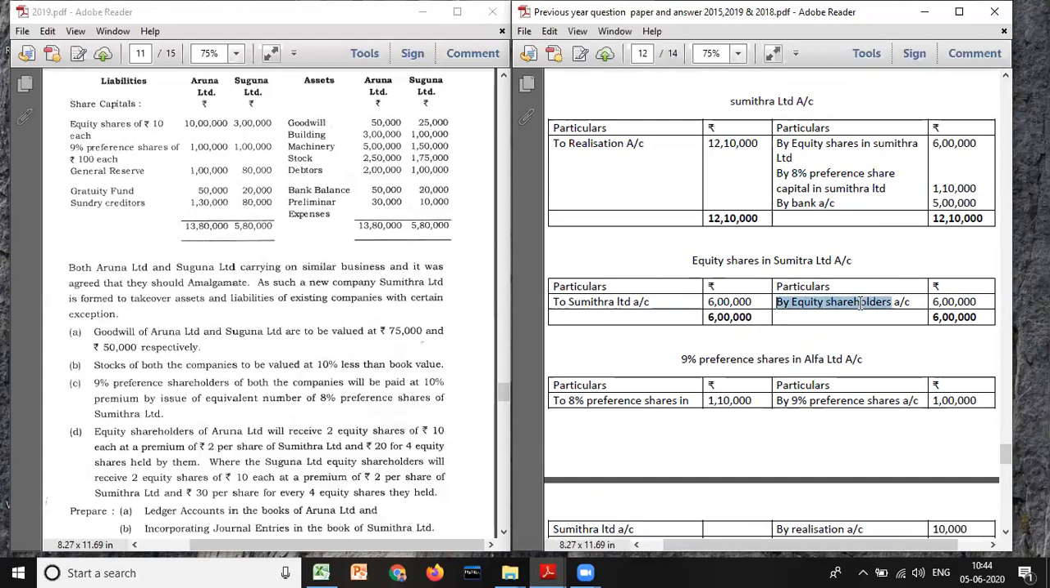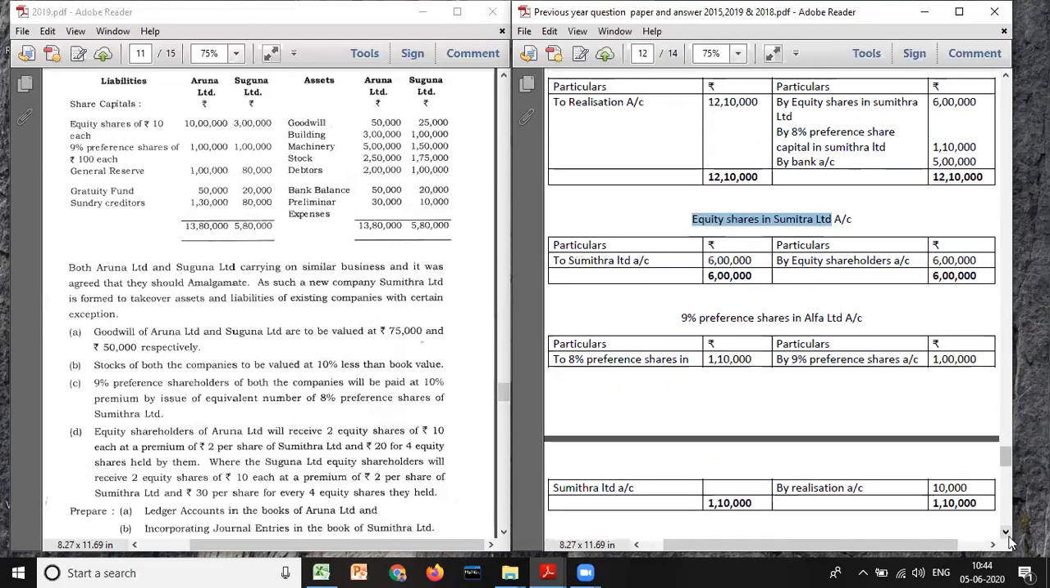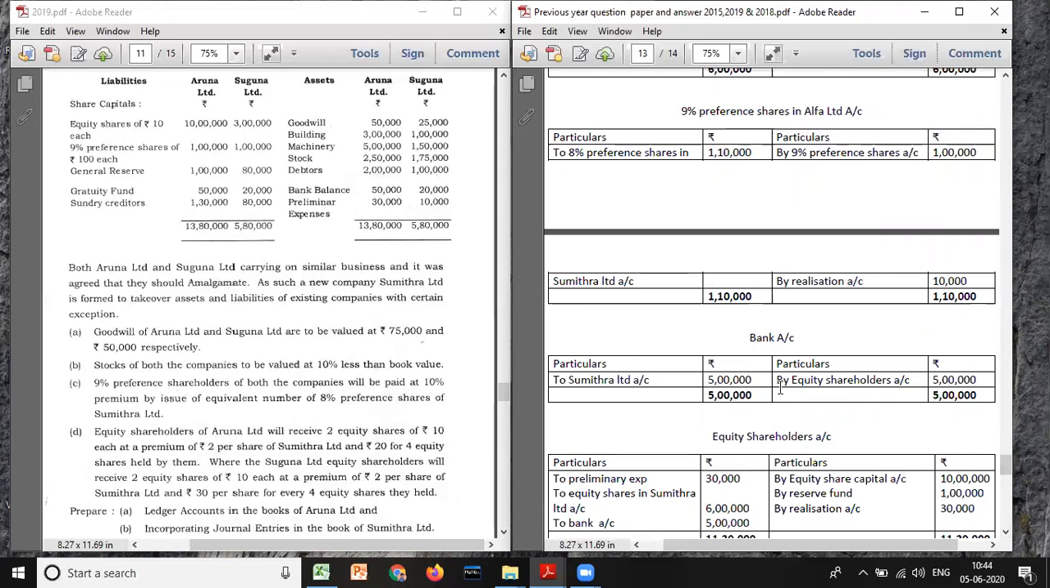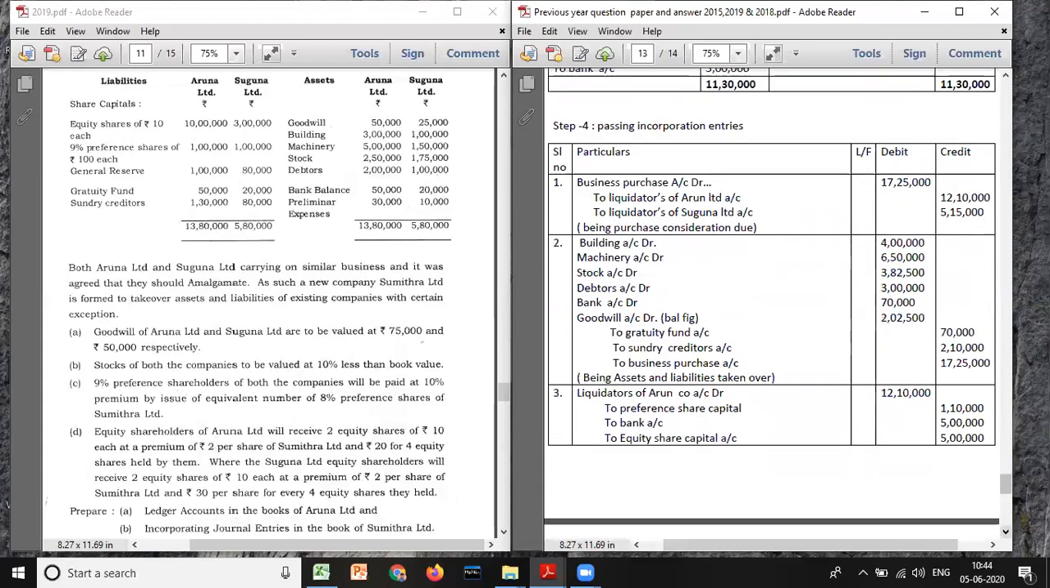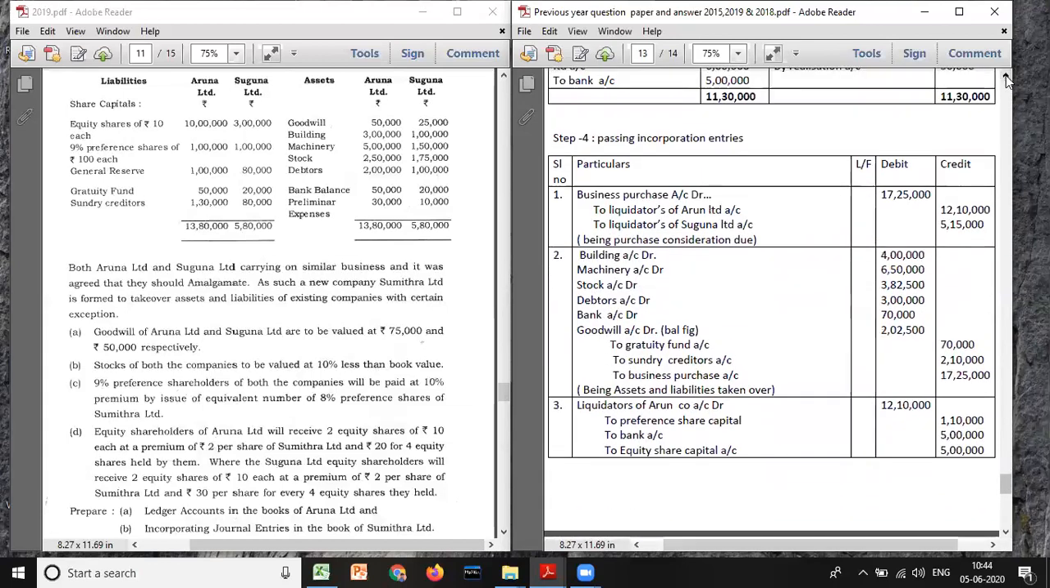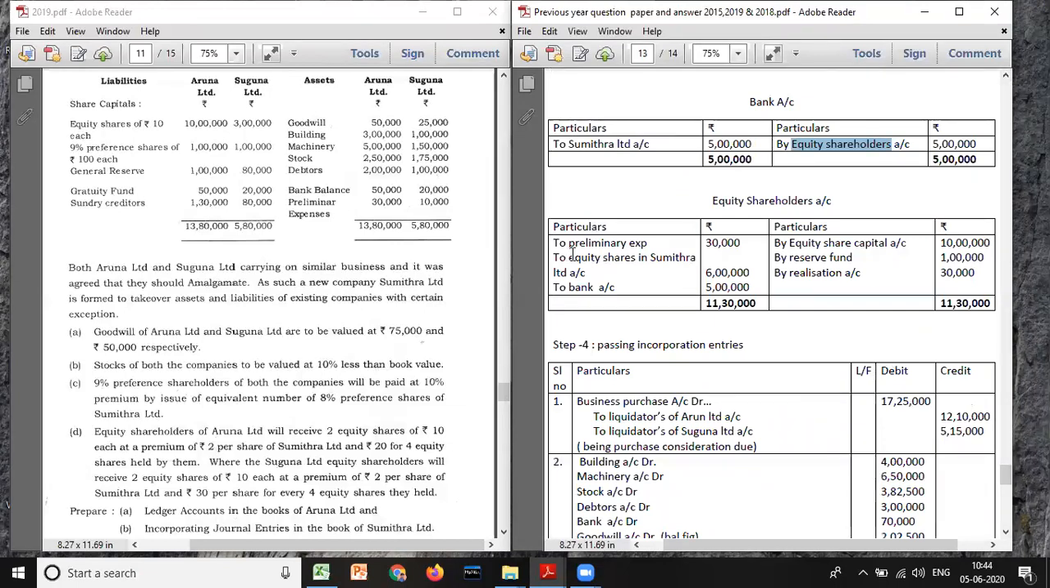Look here, we have equity shareholders account 6 lakh. That means this account will be debited. We'll see the answer. Okay, and here also we have equity shareholders account. That means bank account will be debited by 5 lakh. So equity shares in Sumitra Limited account 6 lakh, bank account 5 lakh. So totally if you add, it will be 11 lakh 30, 11 lakh 30. That means your answer is correct. In the equity share account, if your debit and credit columns are the same, then your answer is correct.